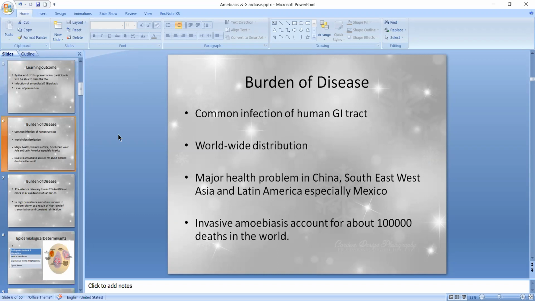Now comes the burden of disease. First, we discuss amoebiasis. Amoebiasis is a common infection of the human GI tract. There is a worldwide distribution, and it is a major health problem in China, Southeast and West Asia, and Latin America, especially Mexico. Invasive amoebiasis accounts for about 1 lakh deaths in the world.